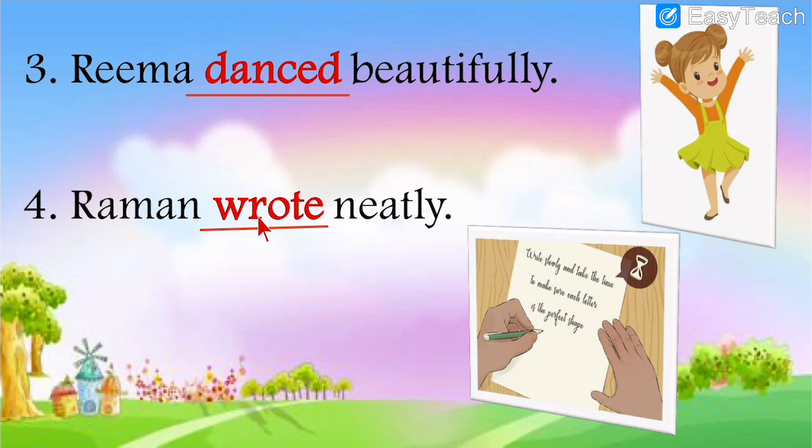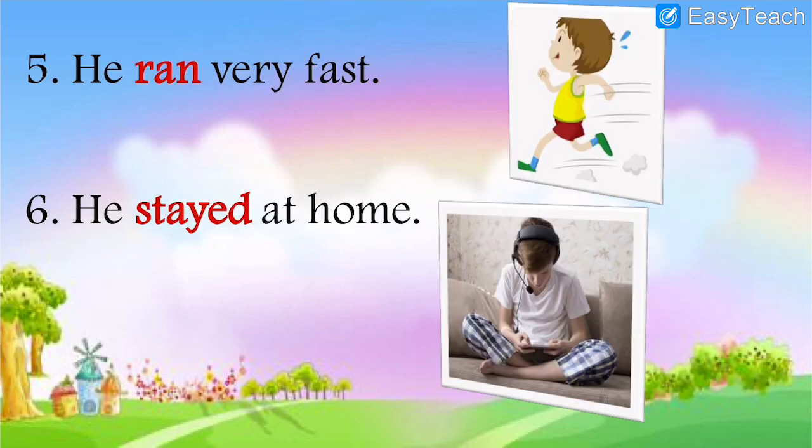So over here, see, the spelling has changed. In all other words, we can add d or ed. But here we have changed the spelling. The present form is write, W-R-I-T-E. But here we are writing wrote, W-R-O-T-E. So here the spelling changes. Ram wrote neatly. This action is over. Now he is not writing. He was writing in the past. So the action is over and we say wrote.